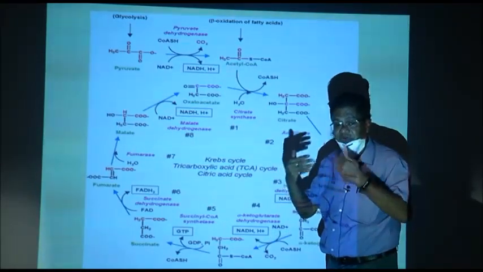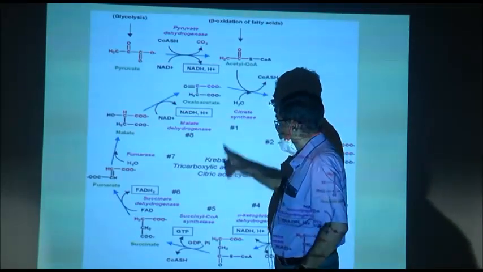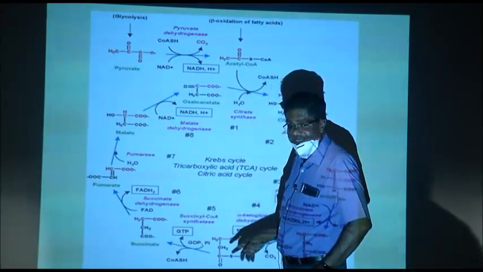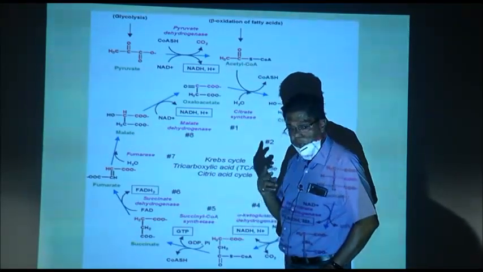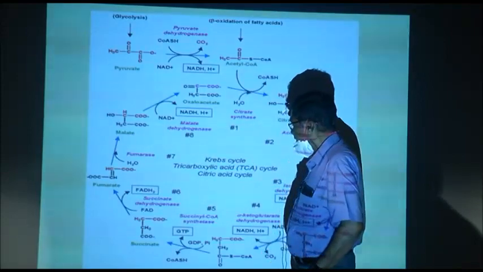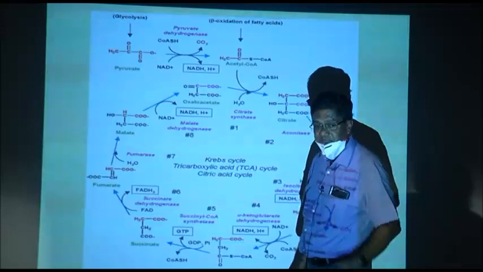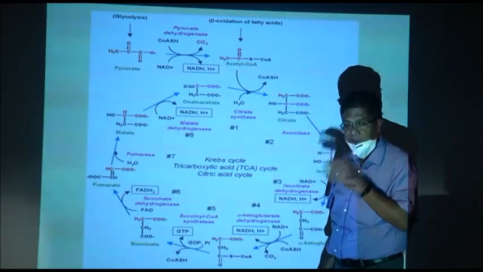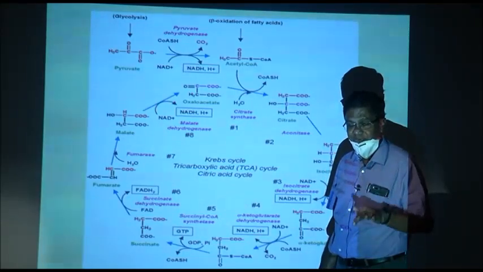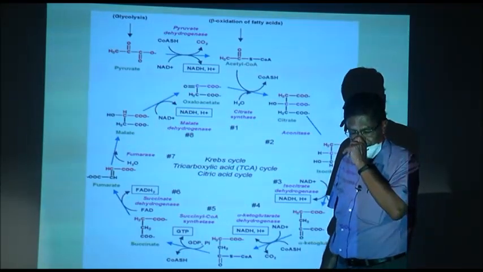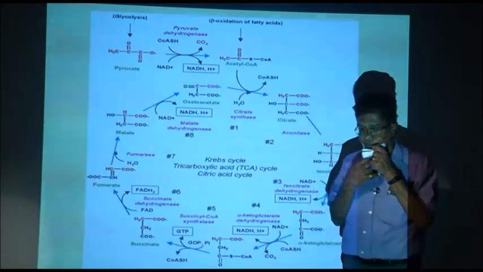carbons are released from glucose, and in this process we get 4 into 2, 8 NADH plus H plus, 1 into 2, 2 FADH2, and 1 into 2, 2 GTP, and in glycolysis 1 into 2, 2 NADH plus H plus, and 2 net gain of ATP. Next.